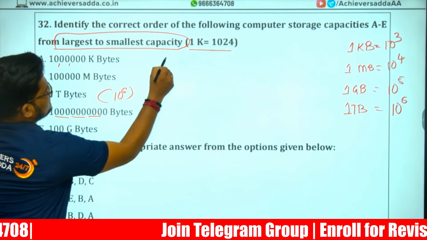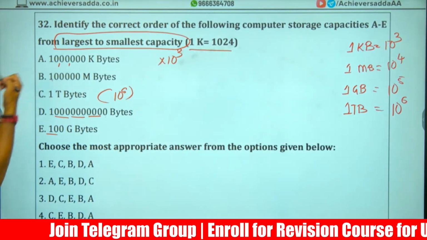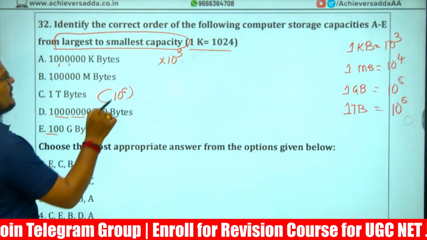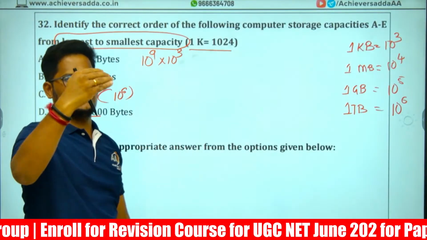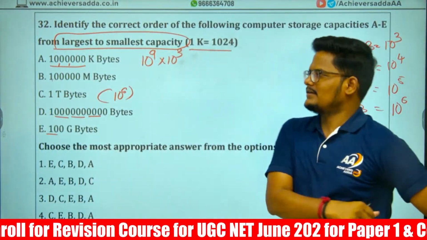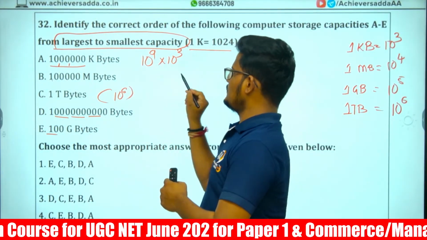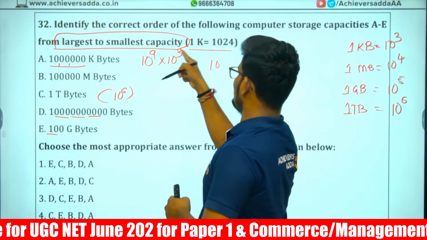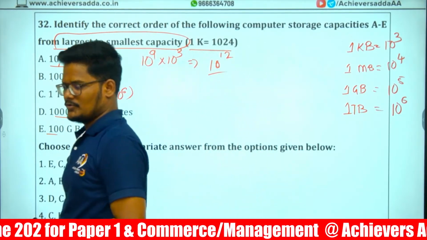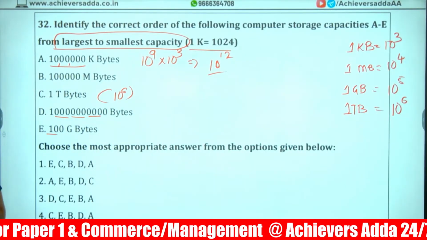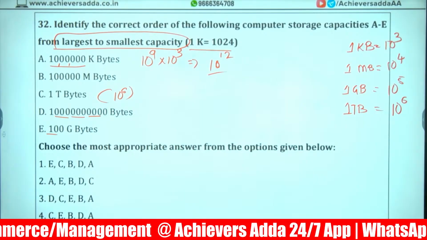1 KB equal to 10 power 3, right? Into 10 lakh. How many tens will 10 lakh be? 10 power 9 equal to 10 lakh, that is 10 into 10 into 10 and so on. So 1 KB is 10 power 3 into 10 lakh, which is 10 power 9. So 10 power 9 plus 3, bases are same, powers will be added: 10 power 12. So this much calculation will be there in ICT also. Nowadays they are giving it, sir, what to do. We don't have any other option except learning.